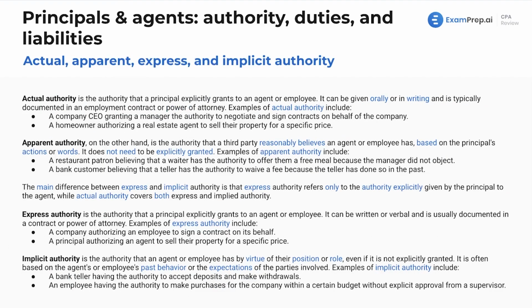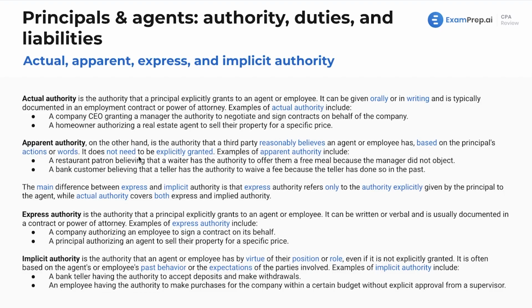Here we've got this slide that breaks out our different types of authority. This is kind of what we went through already, just extra practice, extra examples for it all. Make sure you're familiar with everything you see here. Super important. Actual authority. This is the authority that a principal explicitly grants to an agent or employee. It can be given orally or in writing and is typically documented in an employment contract or power of attorney. Some examples here might be a company's CEO granting a manager the authority to negotiate and sign contracts on behalf of the company.